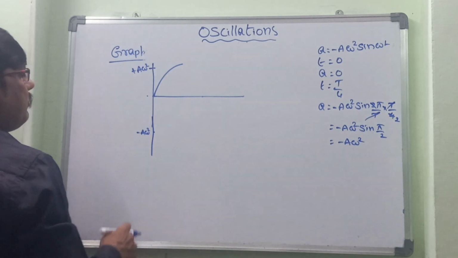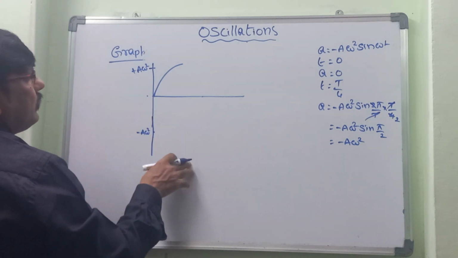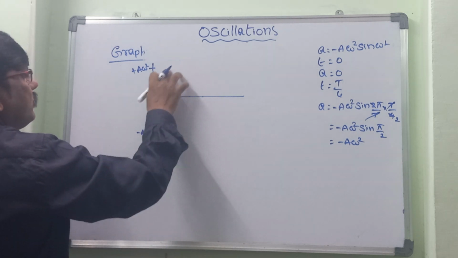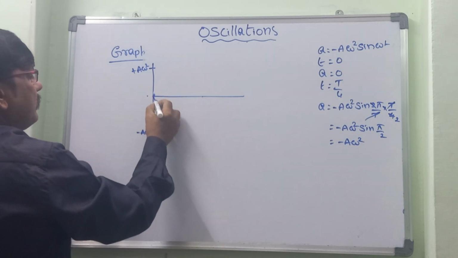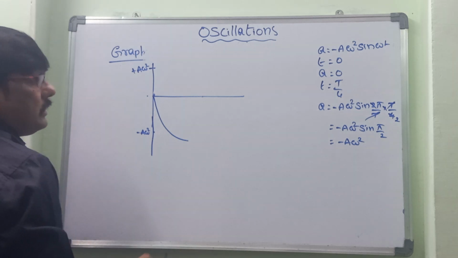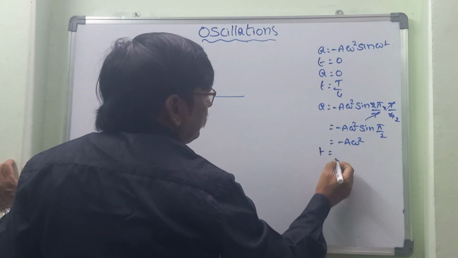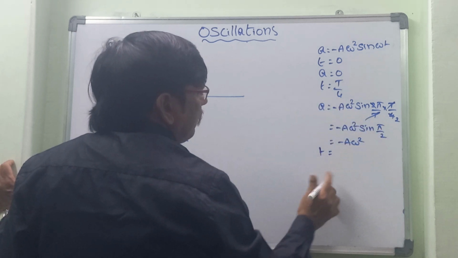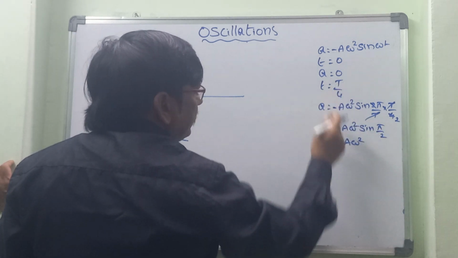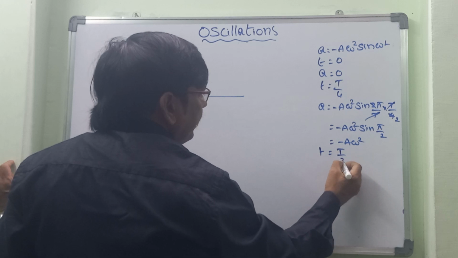So then minus A omega square sin omega t; since at t equal to 0 the value is 0, we have to consider the graph from this side. The graph will come like this, and afterwards we can consider t equal to T by 4, which we have completed. So now let us take t equal to T by 2.